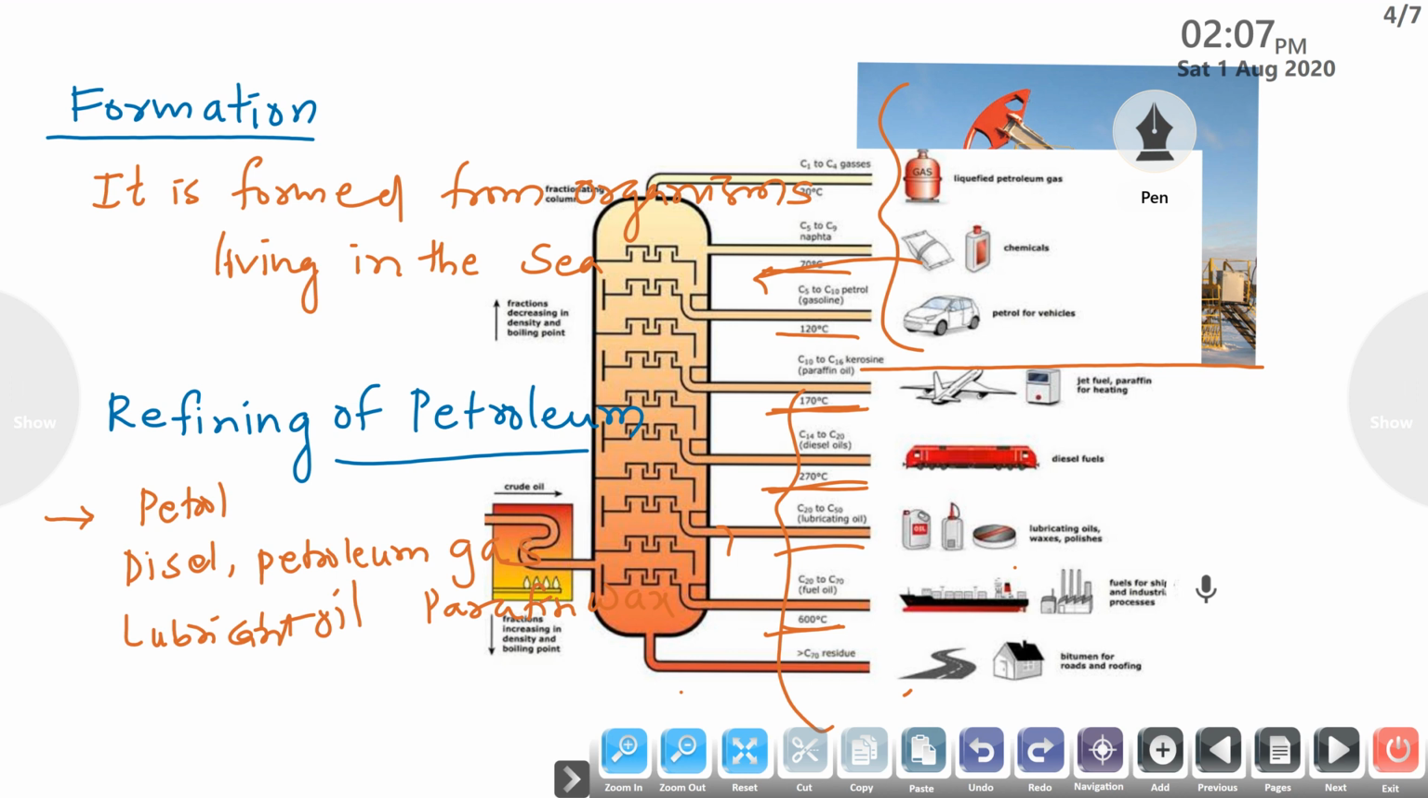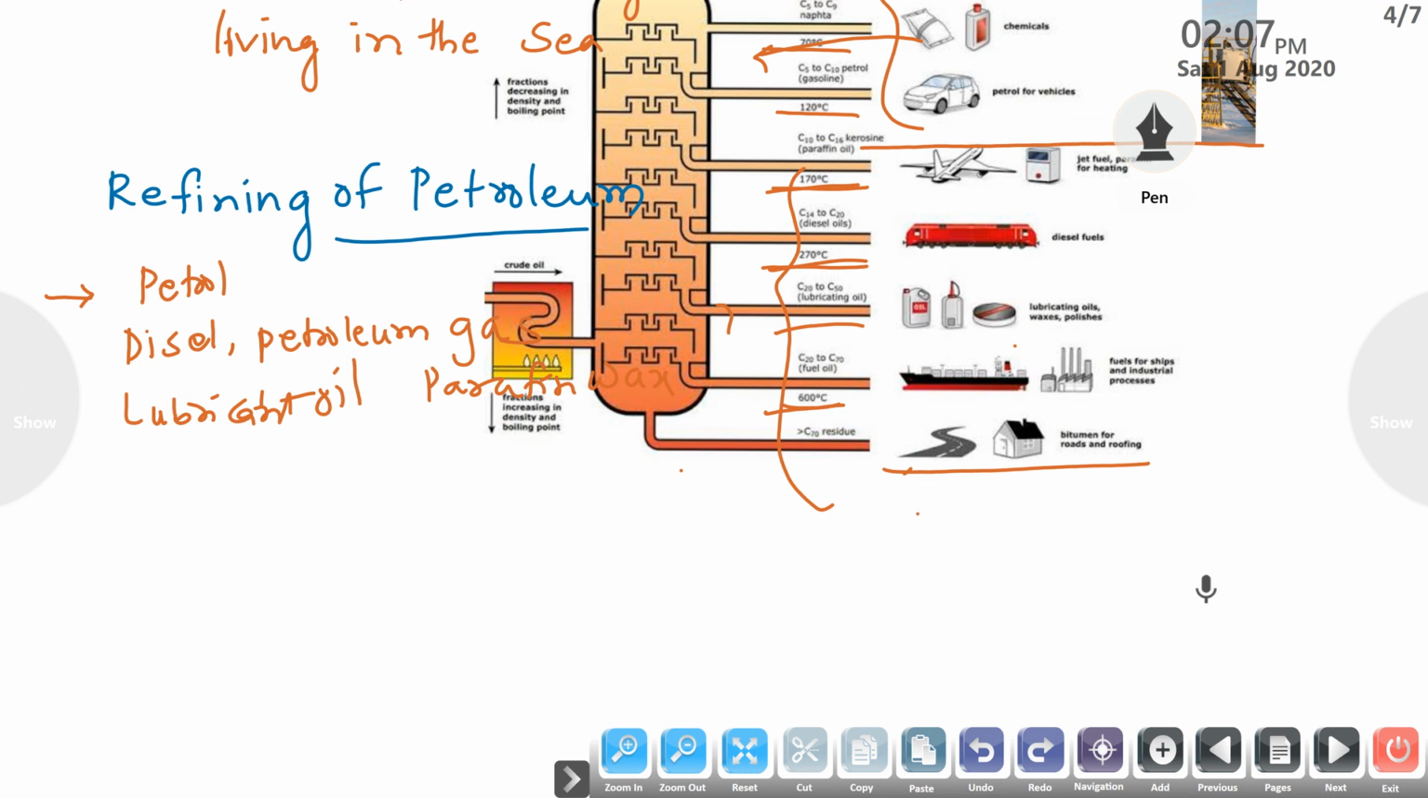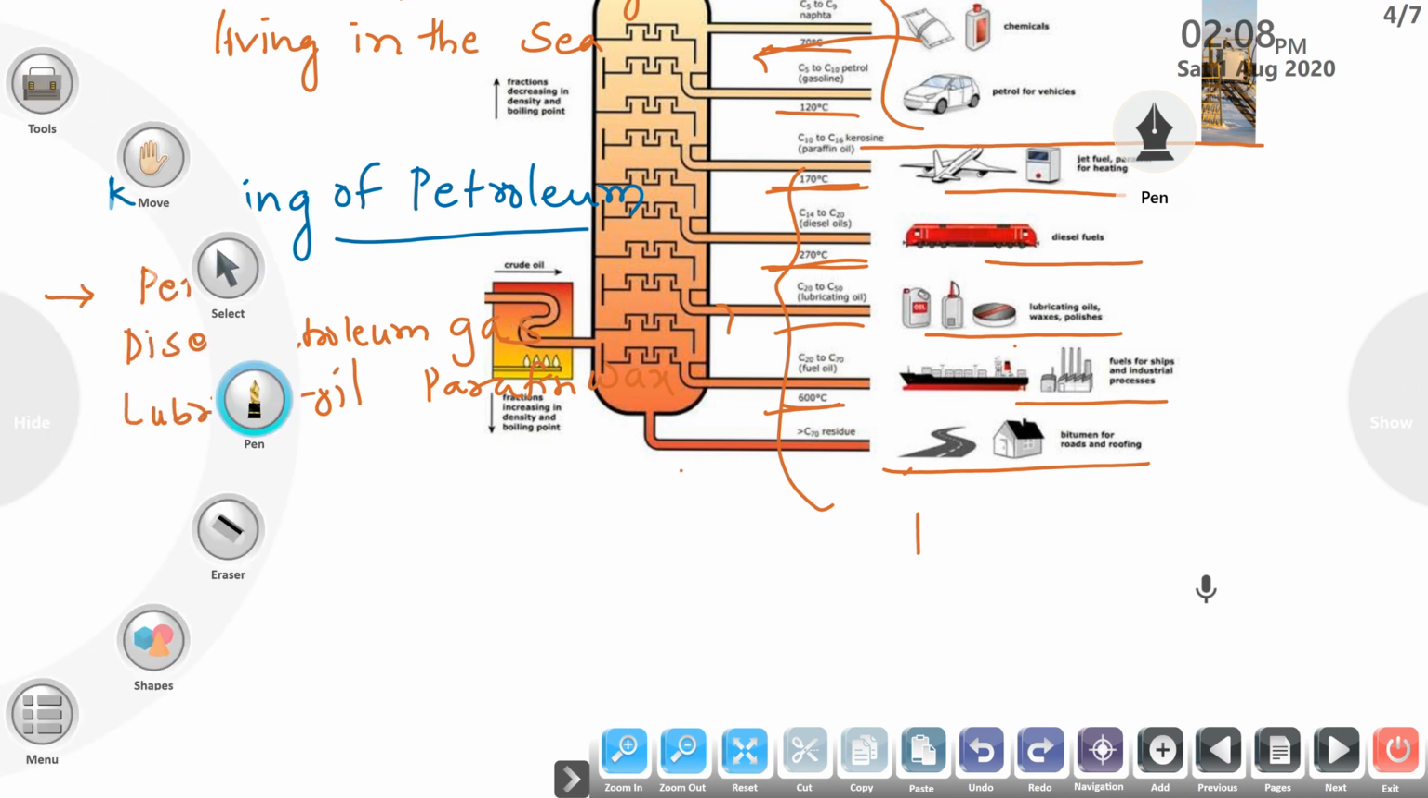Observe that the residue is used for the preparation of roads. Fuel oil is used for industrial purposes. Lubricant oil is used for lubricating, and waxes and polishes are manufactured. Diesel and petrol are used as fuels, and naphtha is used in the preparation of chemicals.